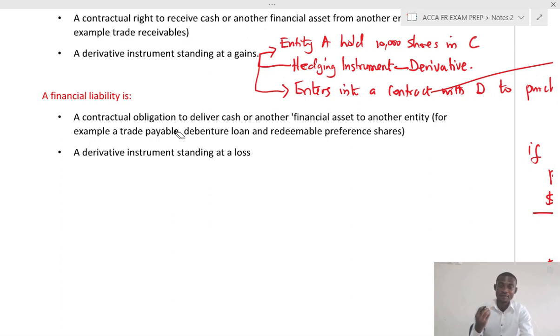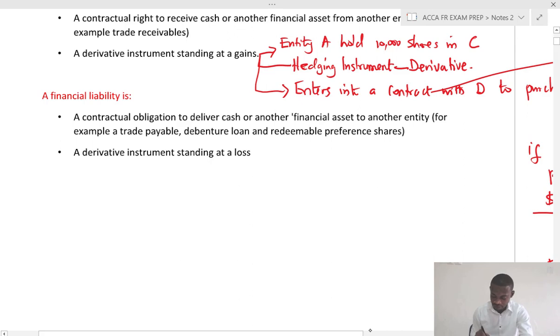So loan notes, like I've illustrated to you earlier, where entity C issued loan notes, that is a liability because there is an obligation. Or we have redeemable preferences. So preferences which are redeemable, they represent liability, even though they are shares, because there is an obligation to pay back to the holders. Now, or a derivative instrument standing at a loss.